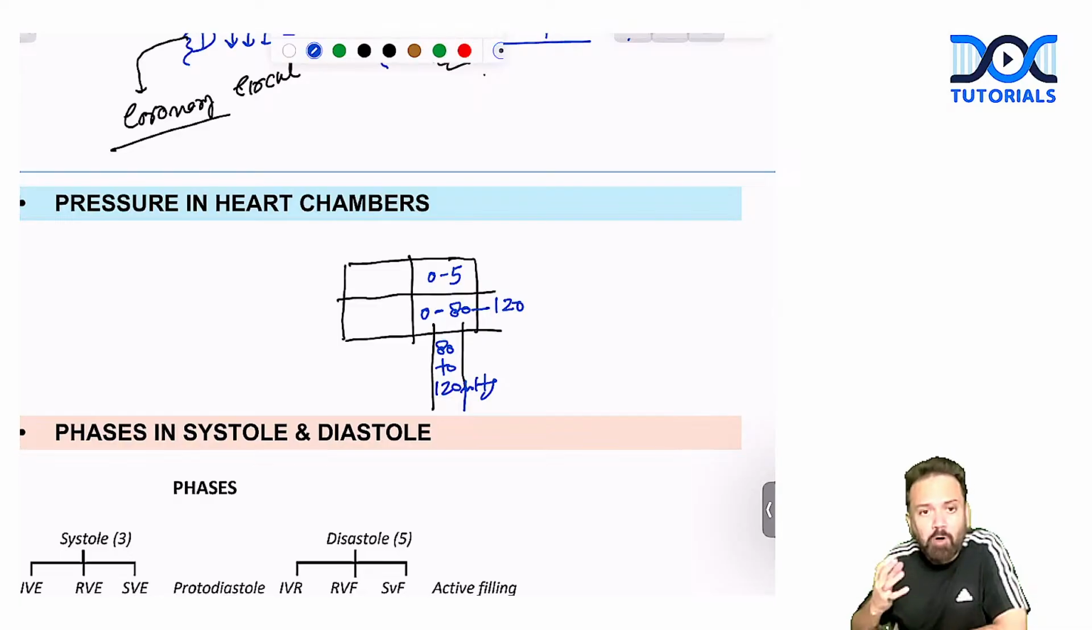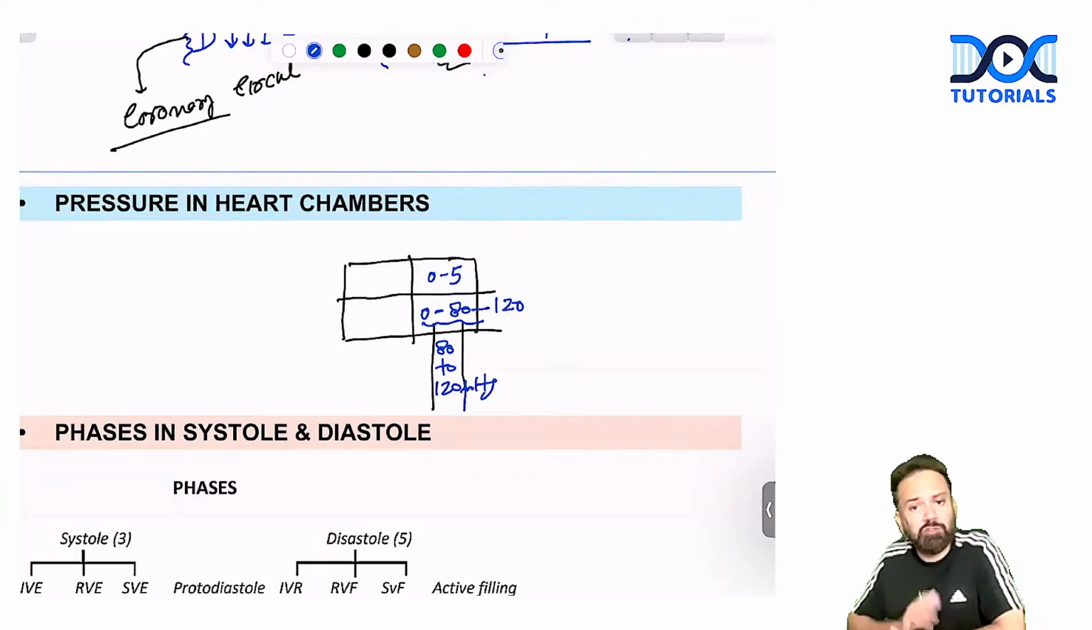If you have a grip of these concepts, you can solve more than 70% of questions based on the concept. So don't forget: in the atria, the pressure is 0 to 3 or 0 to 5 mm of Hg. In the ventricle, it is 0 to 120. In the aorta, it is 80 to 120 mm of Hg.